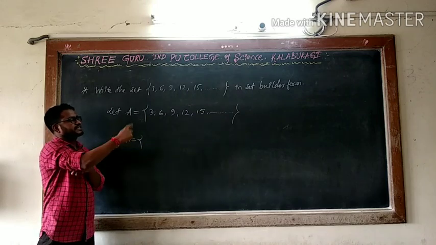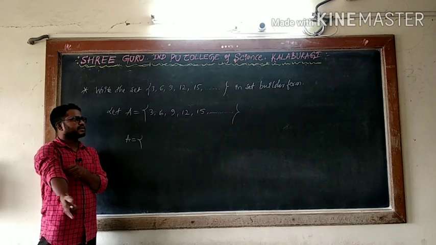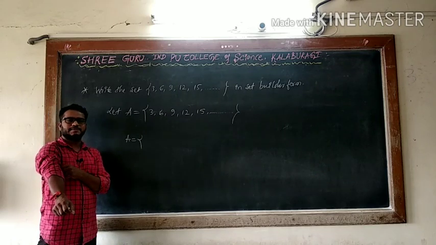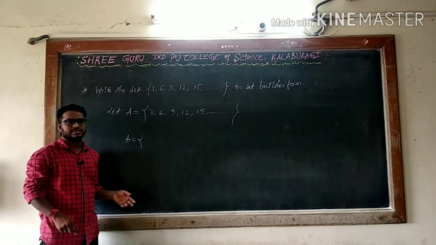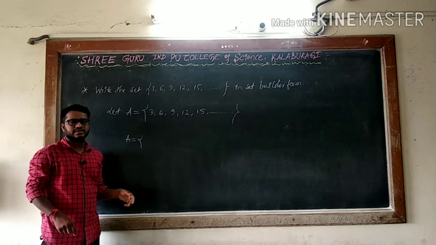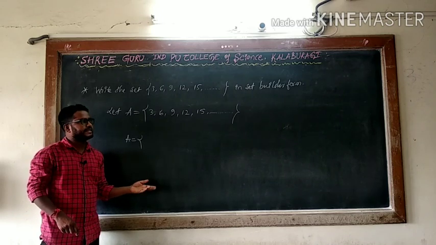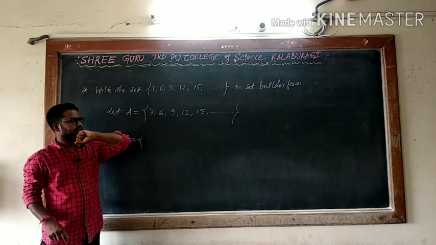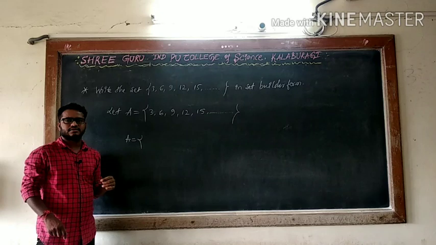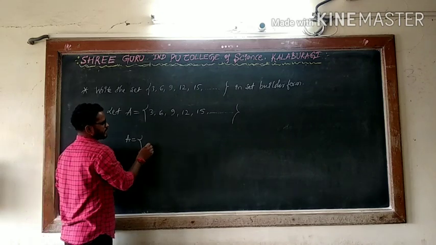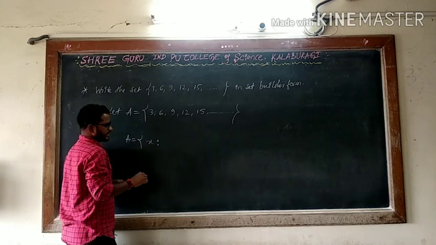3, 6, 9, 12, 15. How is it? You can say it is a multiple of 3. 3 ones are 3, 3 twos are 6, 3 threes are 9, 3 fours are 12, 3 fives are 15, 3 sixes are 18 and so on. Can I say these numbers are multiples of 3? Better I will say here, using set builder form, x such that, what is x?